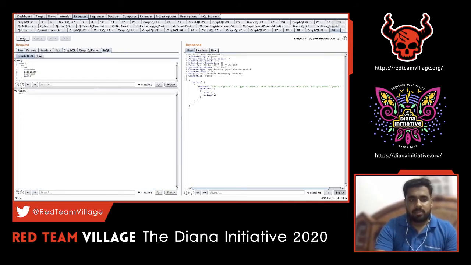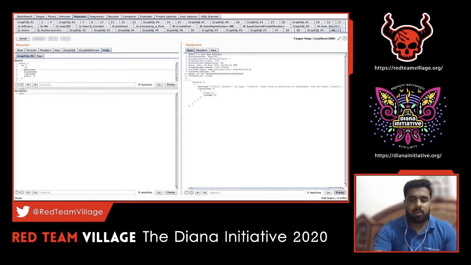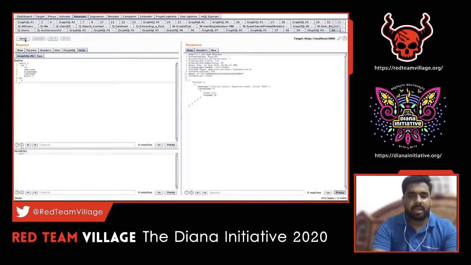When we send this, there is no variable for this particular request. We are trying to pull out a user record. This user record requires ID, username, first name, last name, post. So let's see what the error says. Field post of type must have a selection of subfields. Did you mean post? So it means that the post requires certain parameters. We have seen that the post has certain values which we can send as part of post, right?